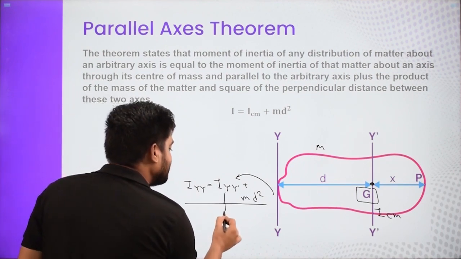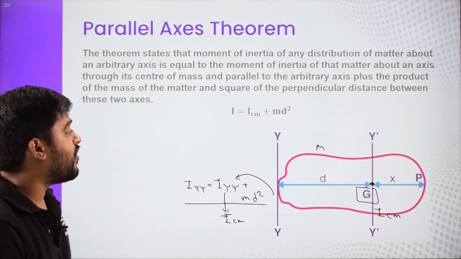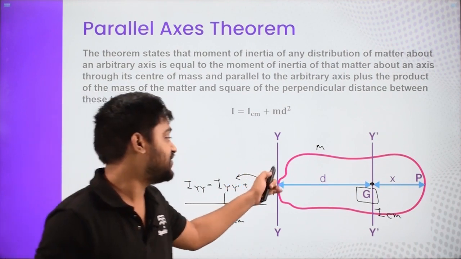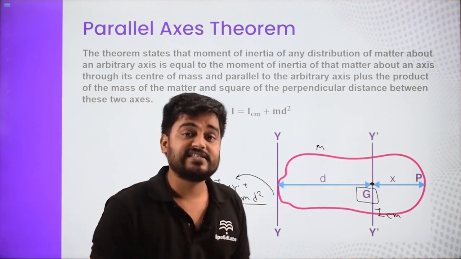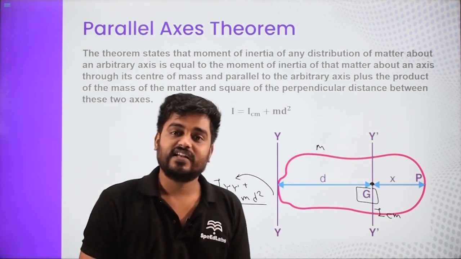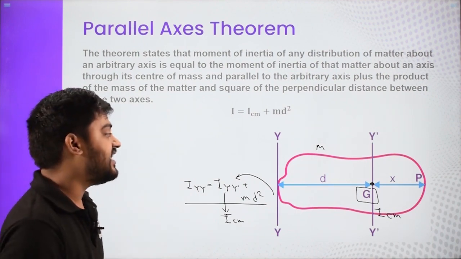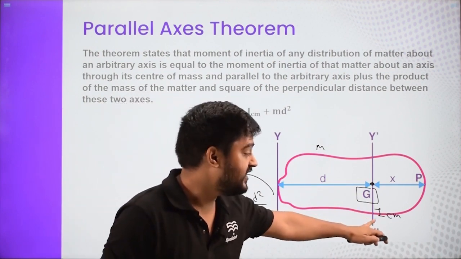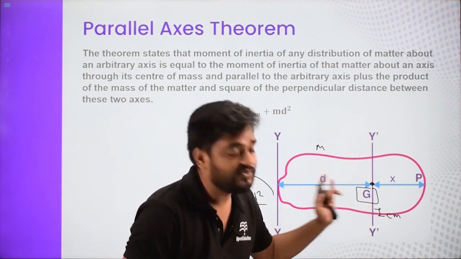Apart from that, that has to be ICM. For this theorem, you always need to know the moment of inertia about an axis which is parallel to the axis about which we want to find the moment of inertia, and which passes through the center of mass. These two conditions are a must. The parallel axis theorem is valid whether the object is 1D, 2D or 3D. It's just that you should know the center of mass and the moment of inertia about the axis passing through it, and then you can find the moment of inertia about any axis parallel to that particular axis.